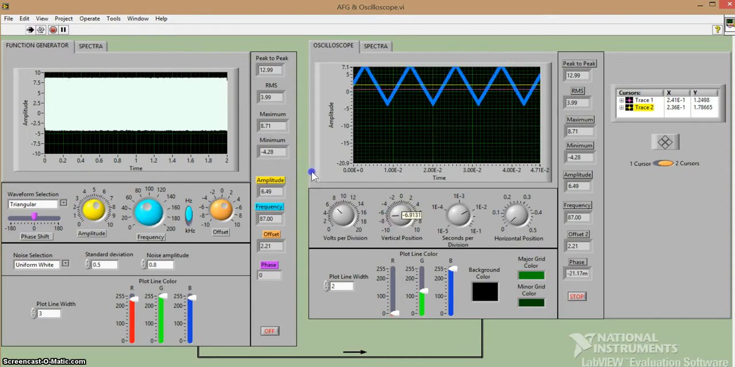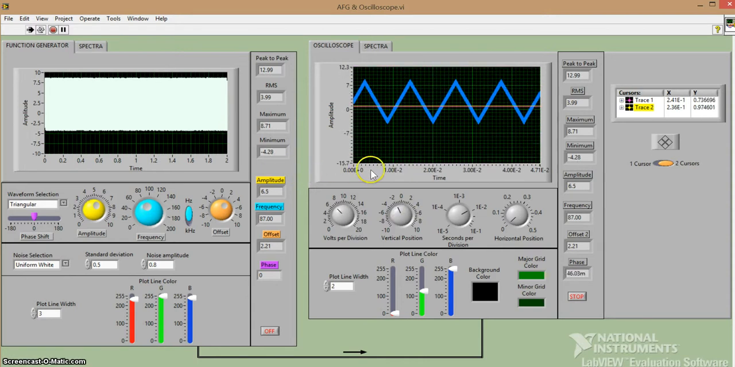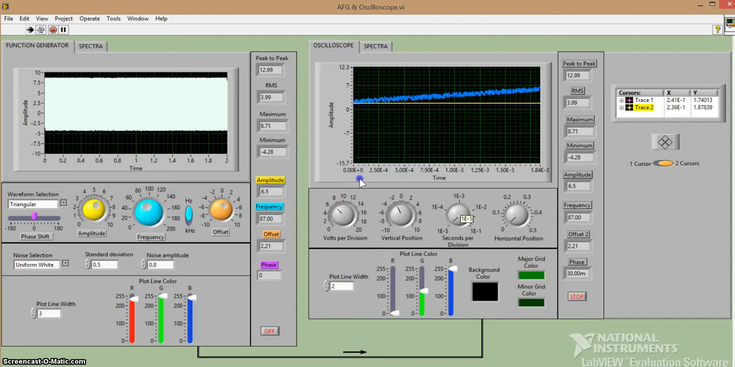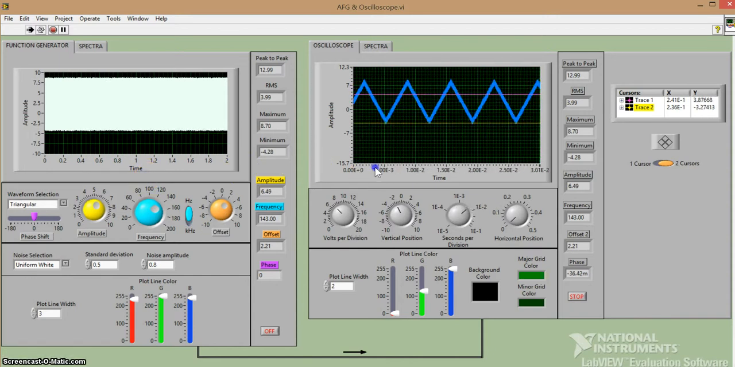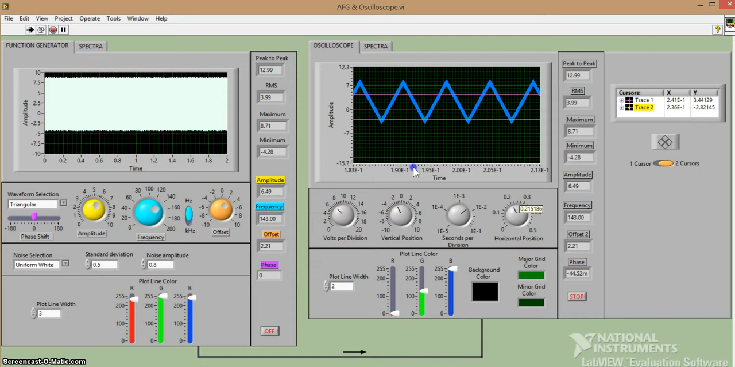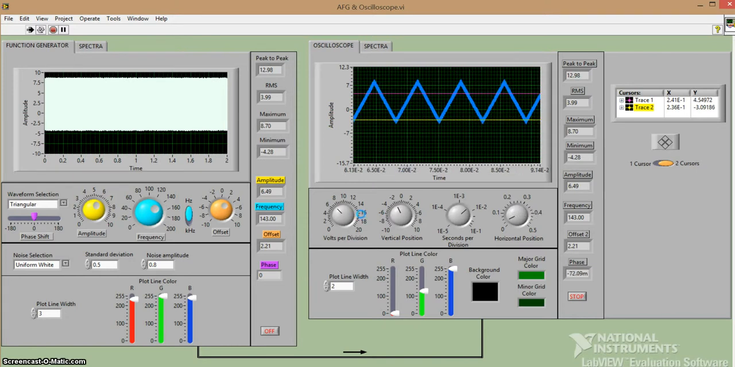vertical position, seconds per division. You can view signals up to 200 kilohertz. And change the horizontal position. Also change the plot color with RGB sliders here, plot line width, and the background and grid colors there, and you get a bunch of information here.